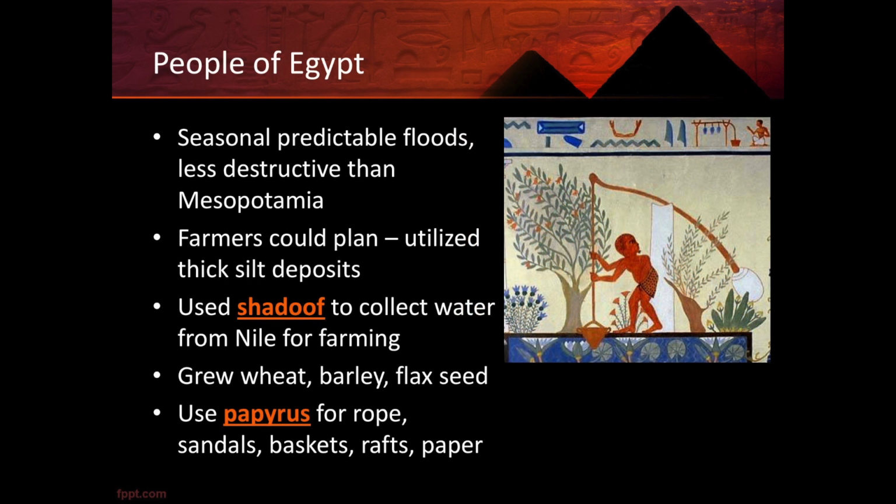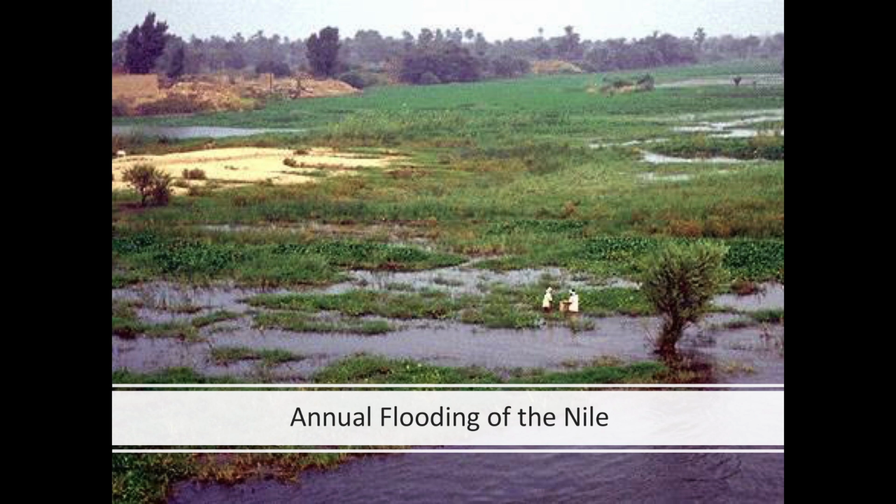The other way that geography was able to help the development of Egypt is the seasonal, predictable floods. These were far less destructive than in Mesopotamia, which we said was very unpredictable and very destructive. Farmers could plan for their planting season. They could utilize the thick silt deposits that would come from the flooding of the Nile. They knew when the Nile would flood, and therefore they knew when they could plant their crops.